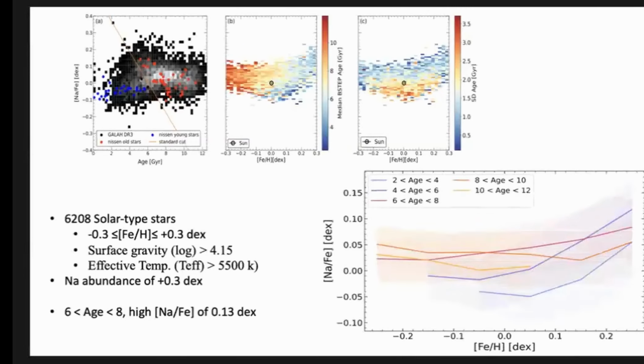So we did a similar plot for sodium and metallicity abundance, with metallicity on the y-axis and the abundance of sodium on the x-axis, and we binned them according to the various ages. We see that between 6 and 8 gigayears, and also between 4 to 6, we have a high abundance. These are mostly intermediate mass stars, where we see a clear contamination within those particular sequences from the earlier plot that I showed to you.